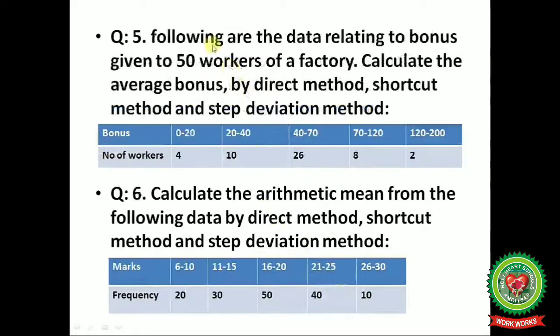Done. Now question number 5: the following are the data relating to bonus given to 50 workers of a factory, and calculate the average bonus by direct method, shortcut method and step deviation method; the table is given for bonus and the number of workers. Now question number 6: calculate the arithmetic mean from the following data by direct method, shortcut method and step deviation method, and the table for marks and frequency is given. You can take the values from this table.